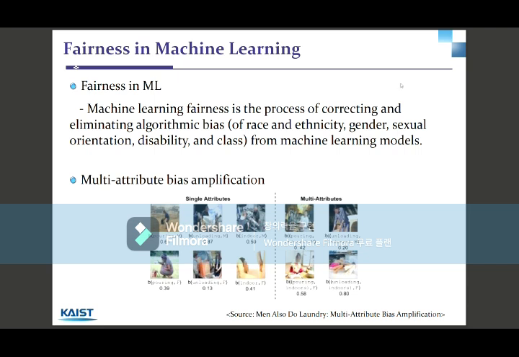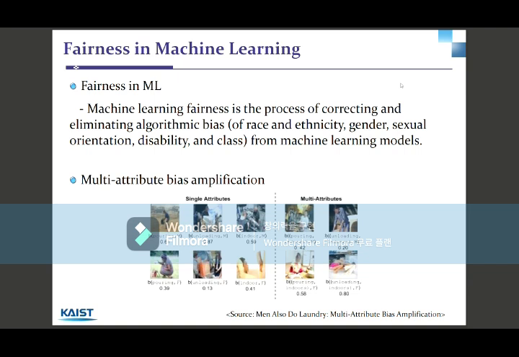To achieve fairness in machine learning and remove the bias in the machine learning models, we will first have to check if there is any bias in the machine learning models. To do this, we go through a special process called bias amplification. There are several ways of performing bias amplification, but this article specifically deals with multi-attribute bias amplification.